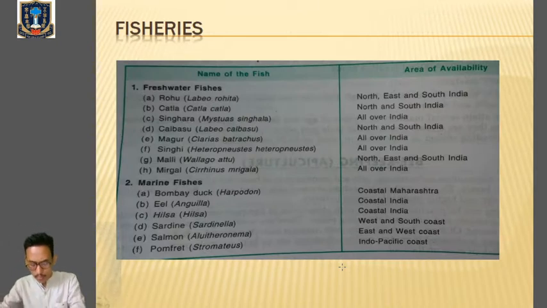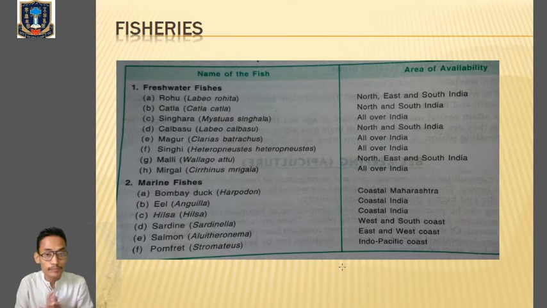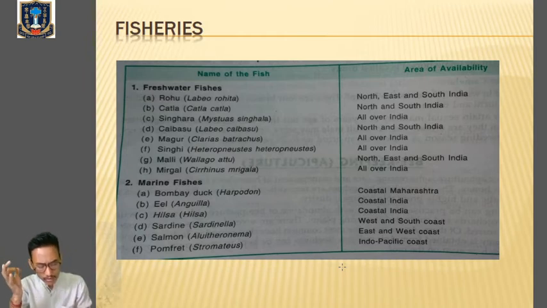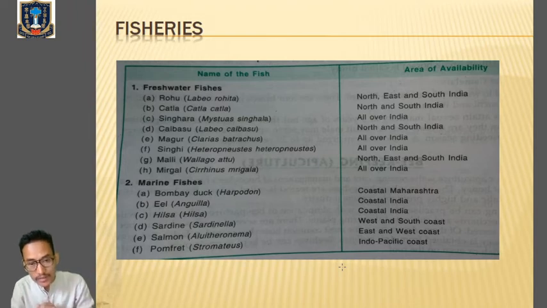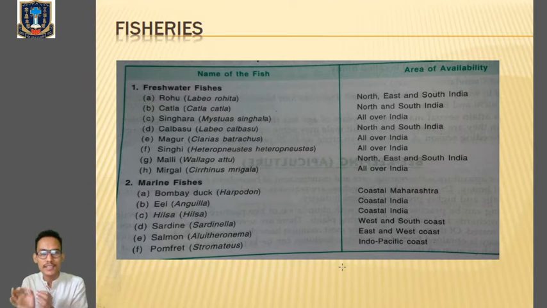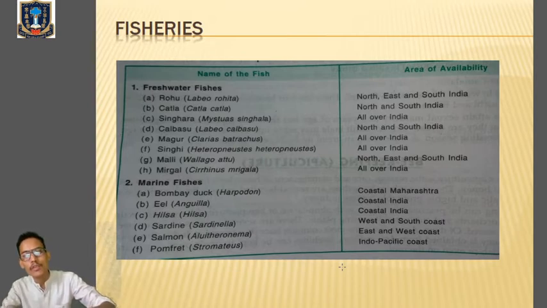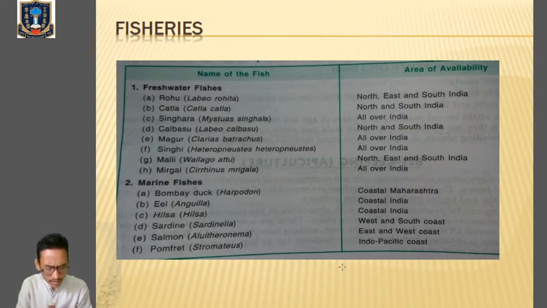Now next one, we'll talk about fisheries, page number 534. Clear? Now what is fisheries? It is mainly an industry which is concerned with catching, rearing, processing, and selling of fish, shellfish, and other aquatic animals. So fisheries, as the name says, is mainly concerned with the catching, rearing, processing, and selling of fish, shellfish, and mainly other fish products. It comes under the fishery.